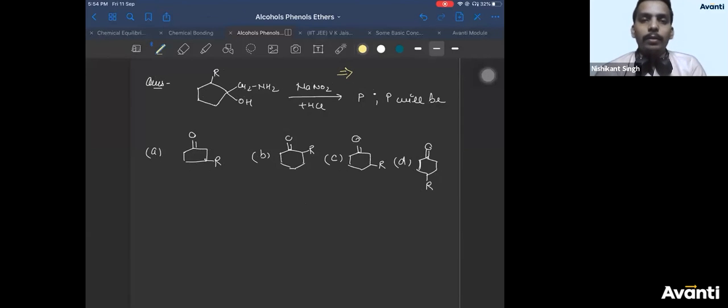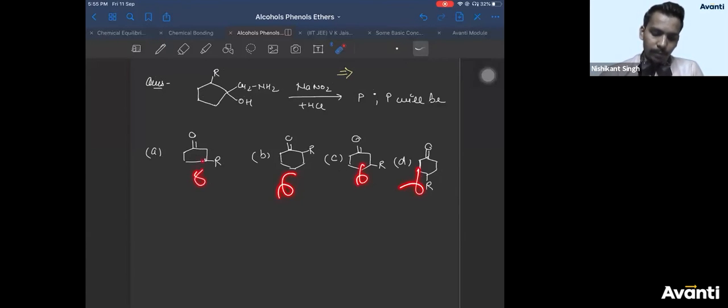So let's see the answer. It's a very good one. Does option B consist of a 7-membered ring? No. Option B is 6-membered, 6-membered, 6-membered, 5-membered.